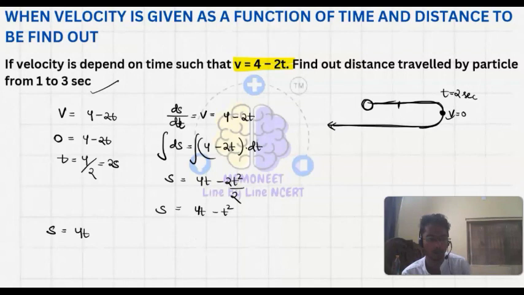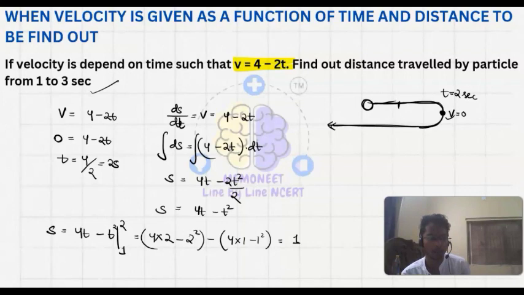From 1 second to 2 second we have 4t minus t square, which is equals to 4 into 2 minus 2 square, minus 4 into 1 minus 1 square. So what will be the answer? 4 into 2 is 8, minus 4, that is 4, minus 4 minus 1, that is 3. So 4 minus 3 is equals to 1.